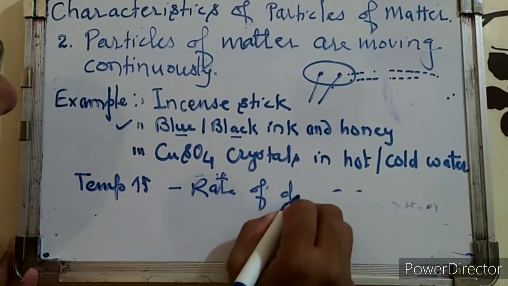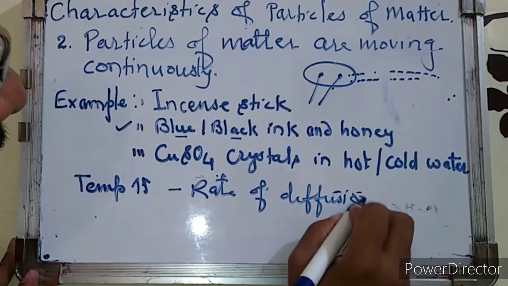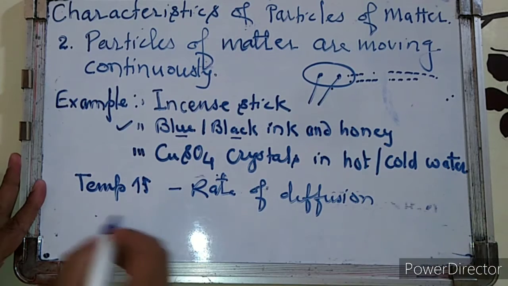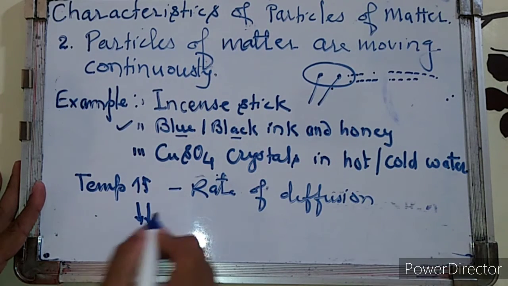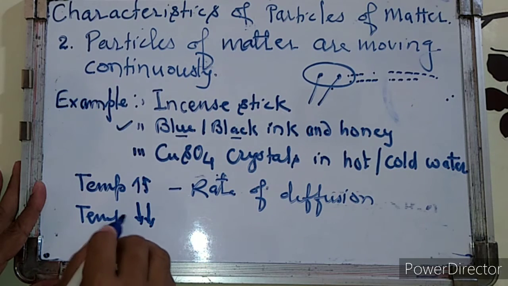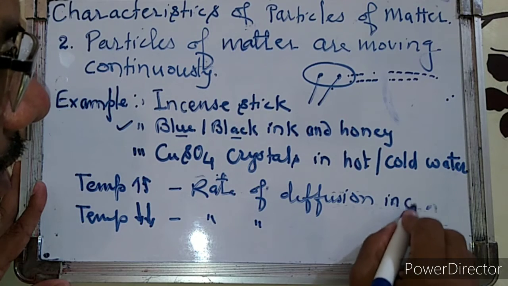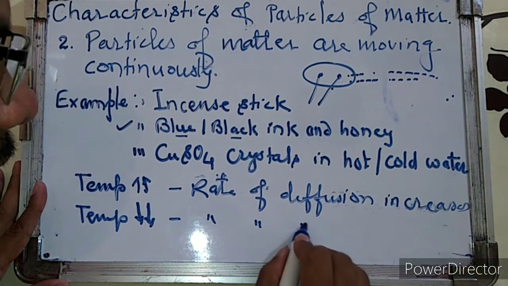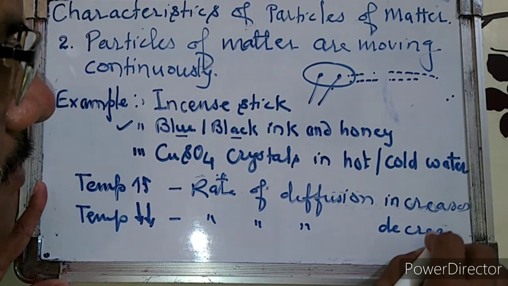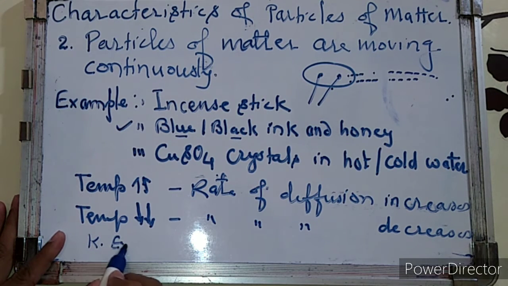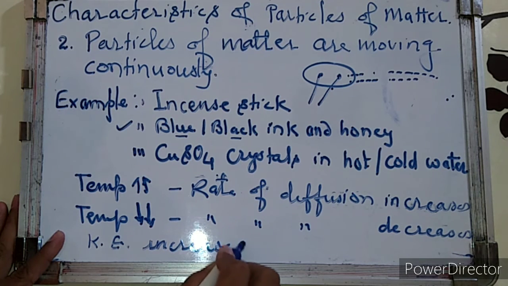Temperature increases, rate of diffusion also increases. If you decrease the temperature, means if you go towards 0 degree Celsius, then the rate of diffusion decreases. That means this phenomenon is dependent on temperature. The kinetic energy of the particles of matter increases. What do you mean by kinetic energy?